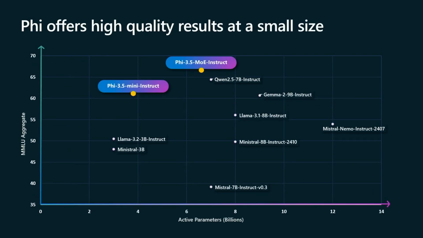Now on this chart, we plotted the model size in billions of active parameters on the horizontal axis and model quality using an MMLU aggregate metric on the vertical axis. We see that the Phi 3.5 MOE model can achieve a quality score better than other models of a similar size. And the mini model stands very competitive, even against models 2x its size. This means that Phi models can deliver excellent results without the need for massive computational resources. Again, this proves that bigger isn't always better in the world of language models.